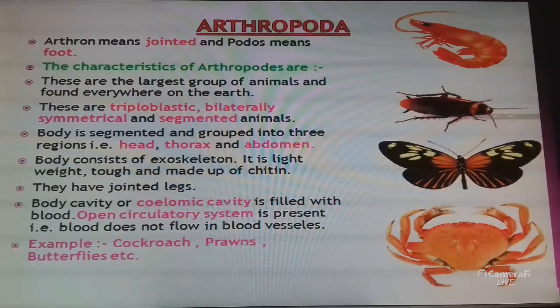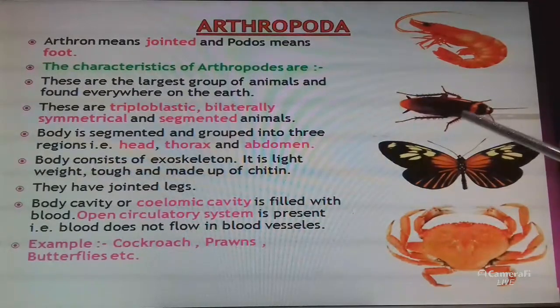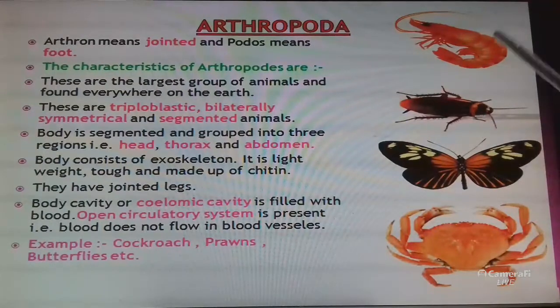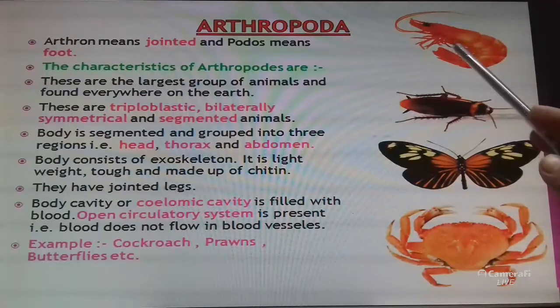Arthropoda means jointed. Arthron means jointed and podos means foot. Jointed feet are there. This is a crab, jointed feet are there. Cockroach, jointed feet are there, and prawn, here also jointed feet are there.